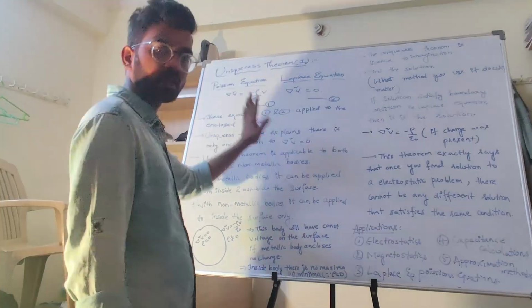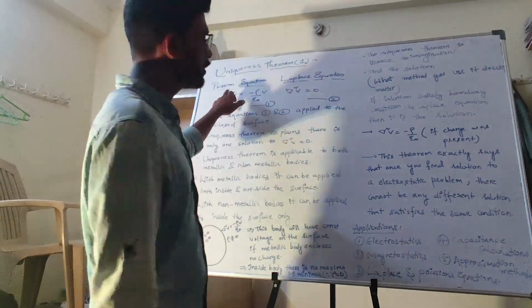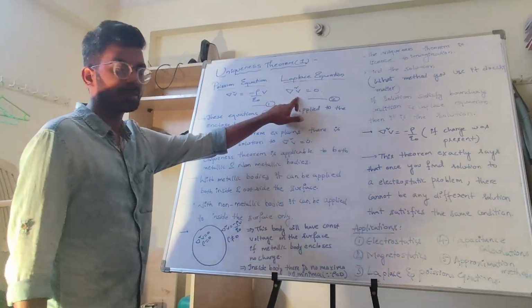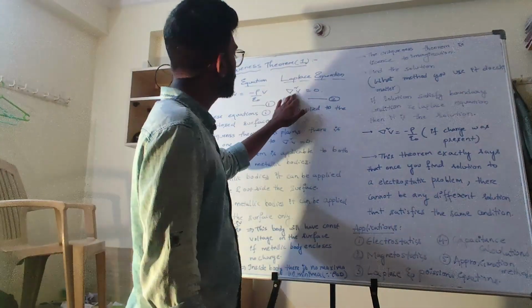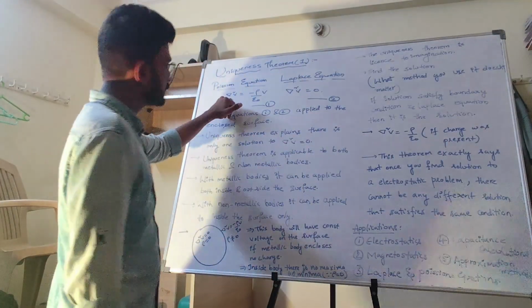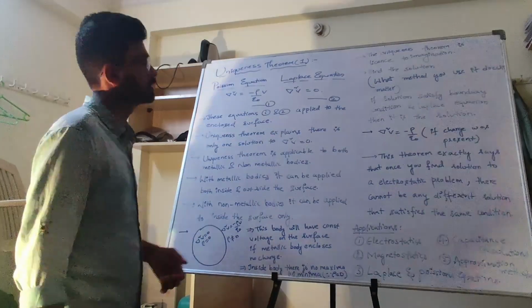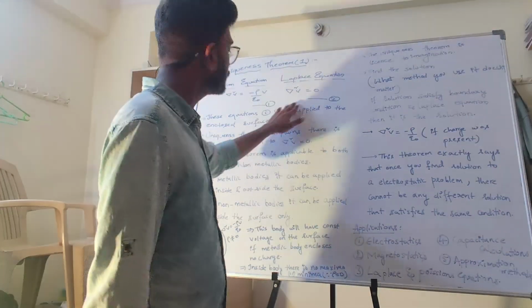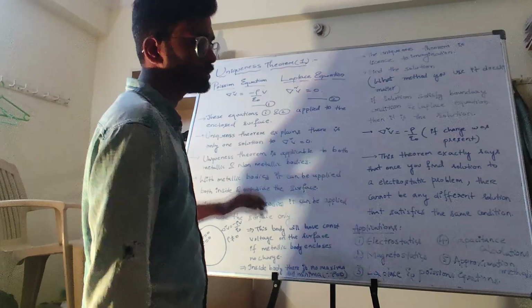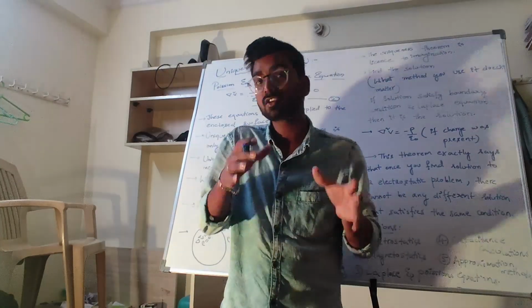In electrostatics, generally we have two equations. One is Poisson's equation and one is the Laplace equation. The Laplace equation is del square V is equal to 0, and del square V is equal to minus rho by epsilon naught is Poisson's equation. So where is the Laplace equation used, and where is Poisson's equation used? Generally the Laplace equation is used in free space.